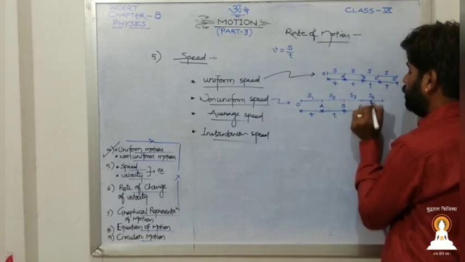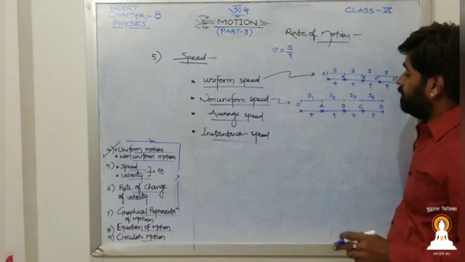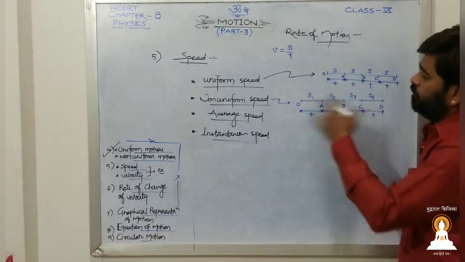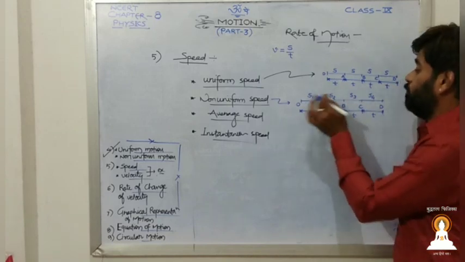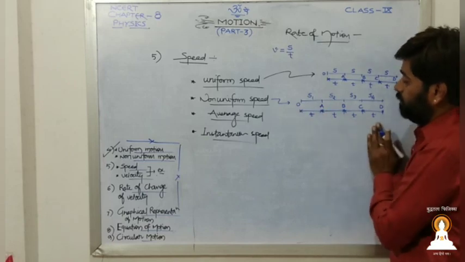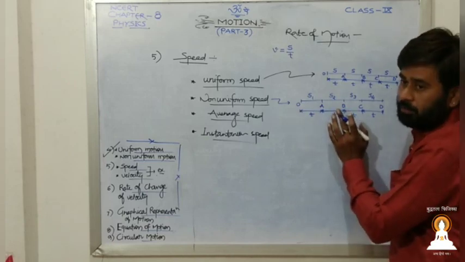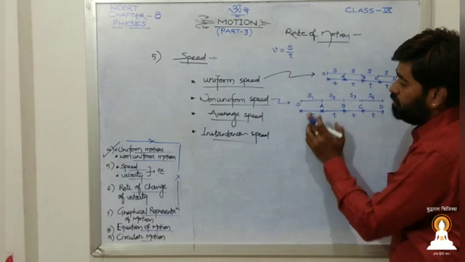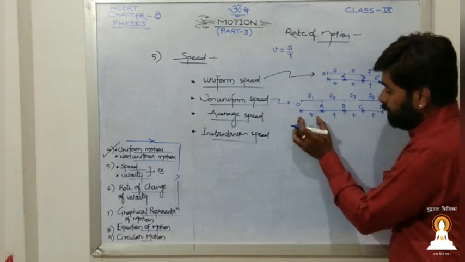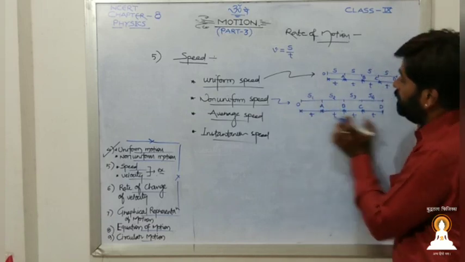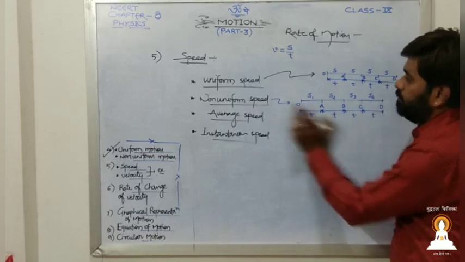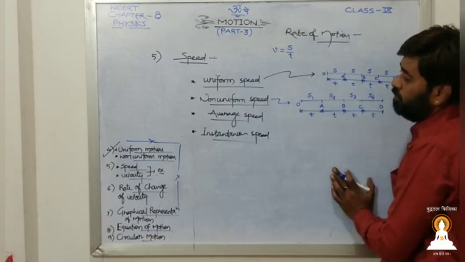We are not talking about whether S1 is greater than S2 or S3 or S4, irrespective of them. Any one can be more or less. It depends on the vehicle as well as on the road. So non-uniform means what? In equal interval of time, they are covering unequal distances. So that is non-uniform speed.